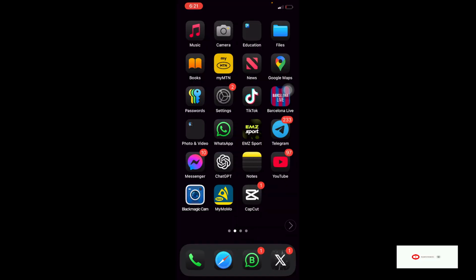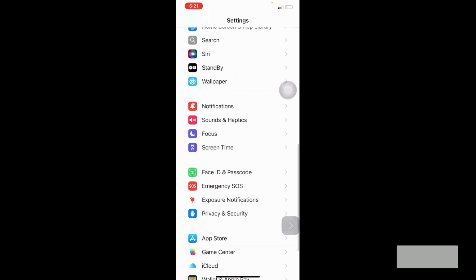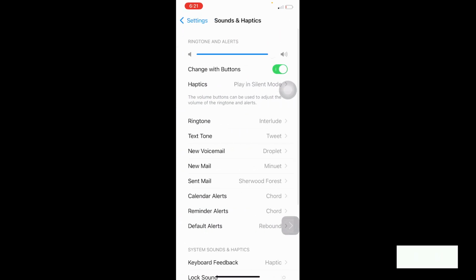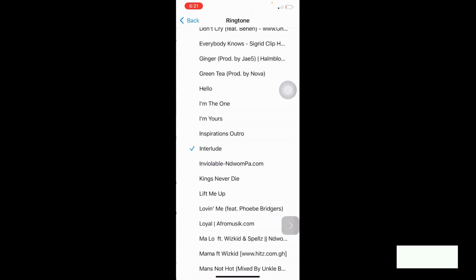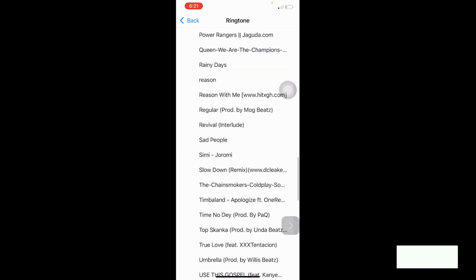Now go to your iPhone, click on settings, scroll down to sound and haptics. Now go to ringtone, then you will find your favorite song as a ringtone in there.